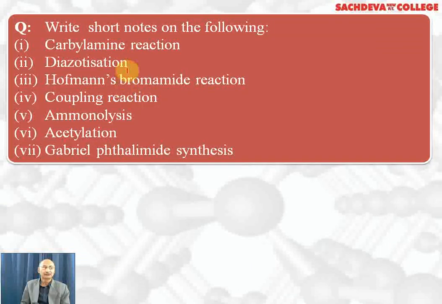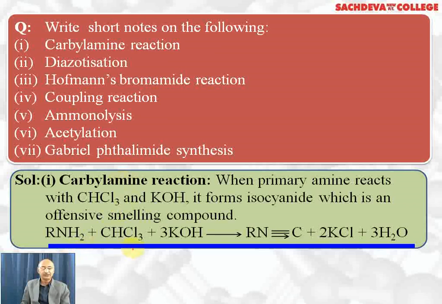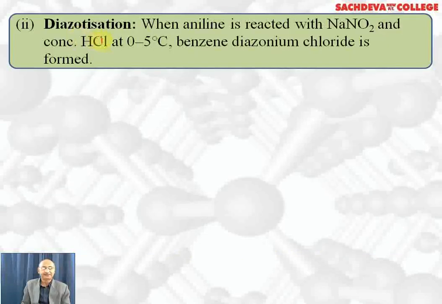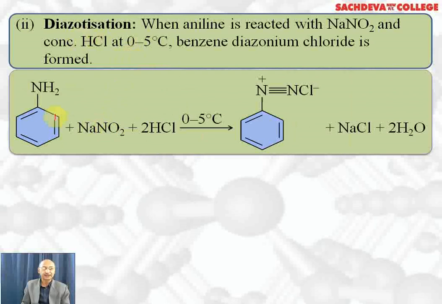Write short notes on carbylamine reaction, diazotization, Hoffmann bromamide reaction, coupling reaction, ammonolysis, acetylation, Gabriel phthalimide synthesis. Let's take one at a time. Carbylamine reaction: primary amine reacts with chloroform and KOH. We get offensive smelling isocyanide plus KCl plus water. Diazotization: when aniline is reacted with NaNO2 and HCl at 0 to 5 degrees centigrade, benzene diazonium chloride is formed, plus NaCl plus 2 water.